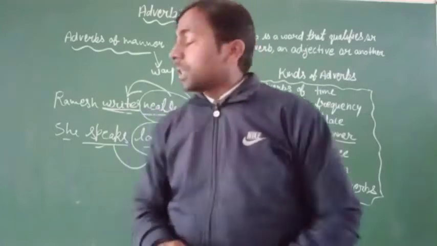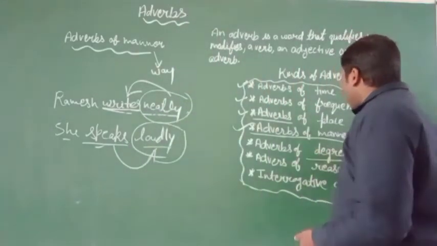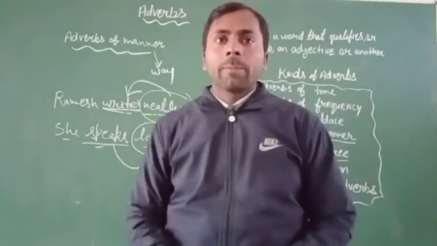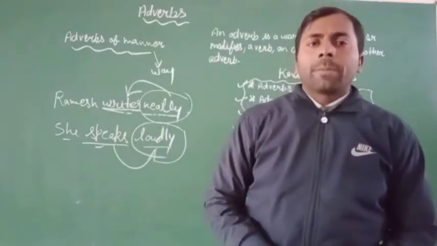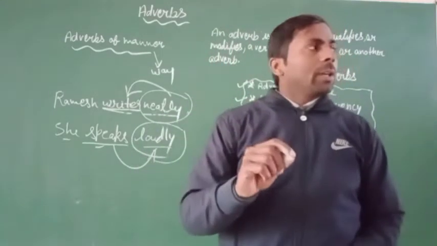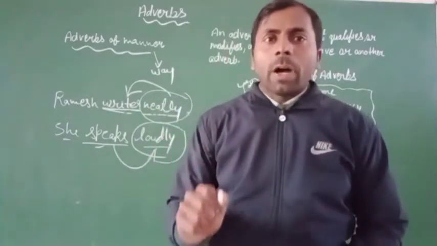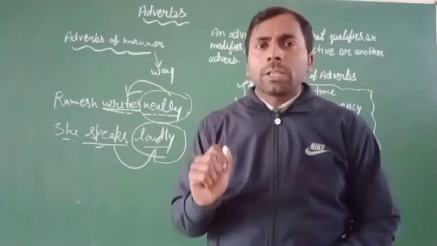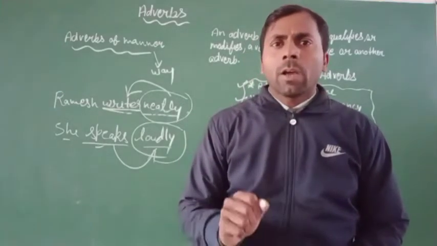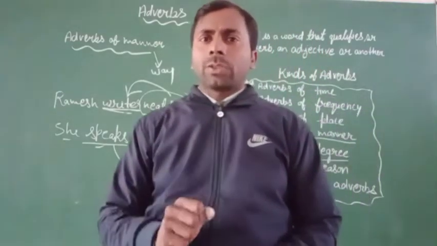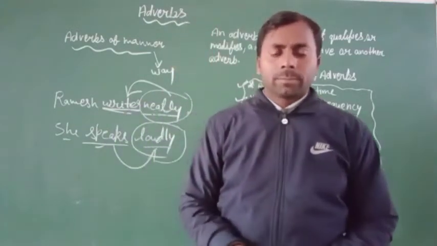Now next is adverb of degree. First we will learn the definition of adverb of degree. The adverb of degree shows the intensity or the degree of an action or a quality. Clear?